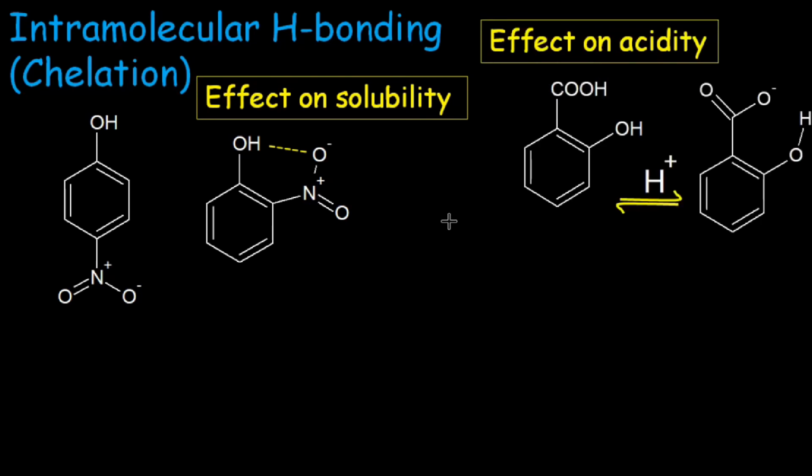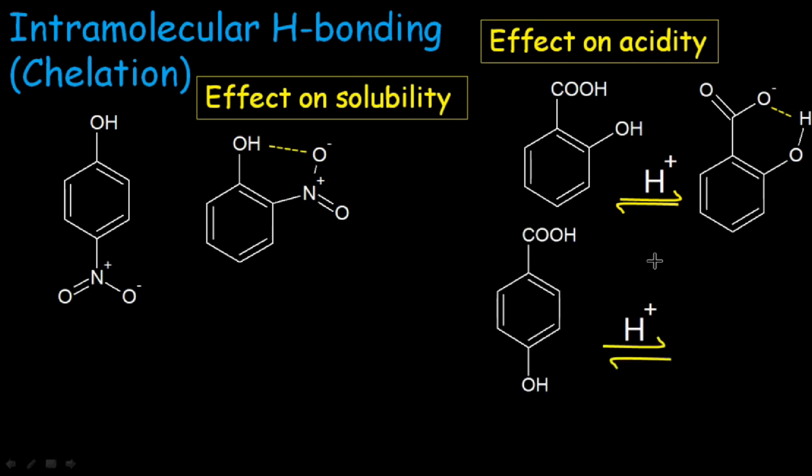Orthohydroxybenzoic acid dissociates and produces this anion. This anion has a negatively charged carboxylate group and a hydroxyl group in plane and adjacent to each other, so they develop a hydrogen bond. This hydrogen bond results in a six-membered ring. In the case of orthonitrophenol, there is a five-membered ring. Both rings are stable. The para-hydroxybenzoic acid dissociates in the same way, but there is no intramolecular hydrogen bonding in its anion, and the negative charge is not stabilized. So this anion is less stable than this one. Therefore, the acidity of orthohydroxybenzoic acid is greater than that of para-hydroxybenzoic acid.